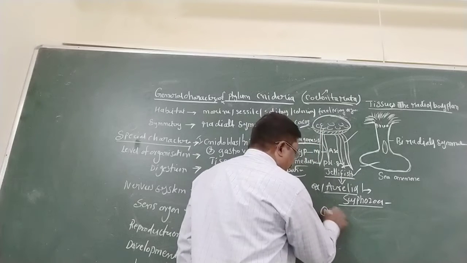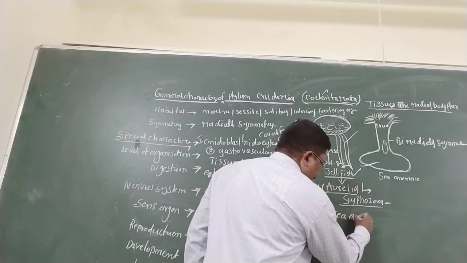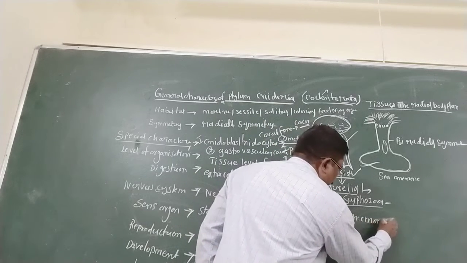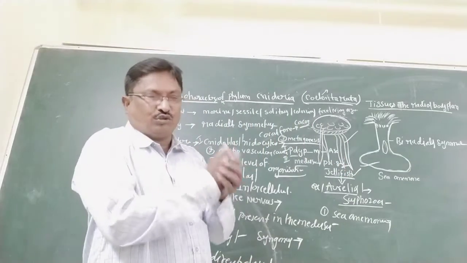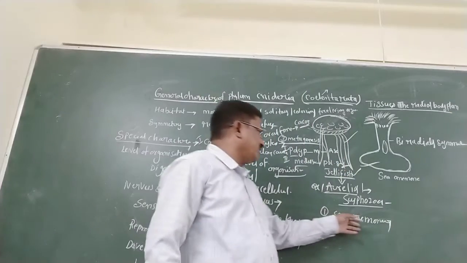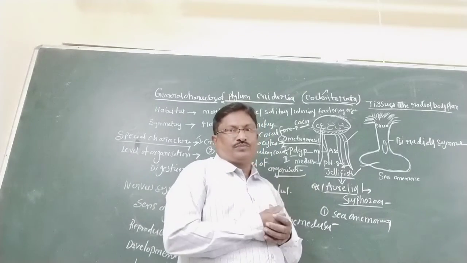Another example is the sea anemone, which belongs to the class Anthozoa. It is also known as Adamsia.